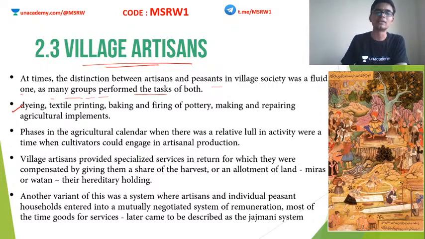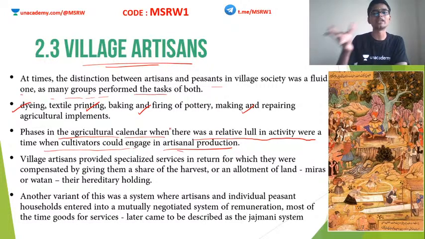For example, dyeing, textile printing, baking and firing of pottery, making and repairing agricultural implements. Clear? So all these associated activities were also conducted by these agricultural peasants. Phases in the agriculture calendar when there was a relative lull in the activity were a time when cultivators could engage in artisanal production. So cultivators actually went into artisanal production during this idle period in between two crop seasons.